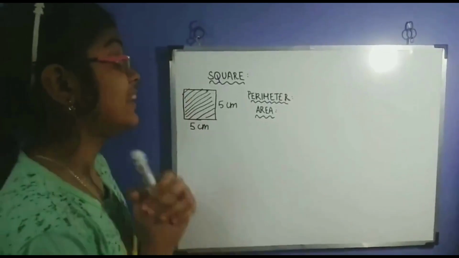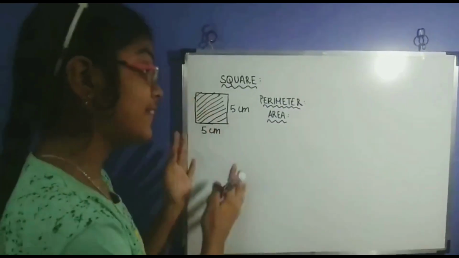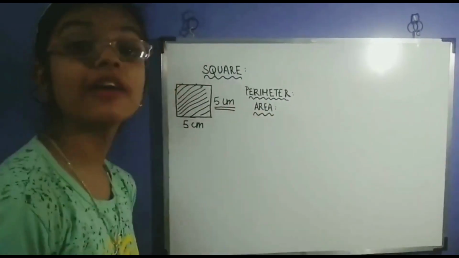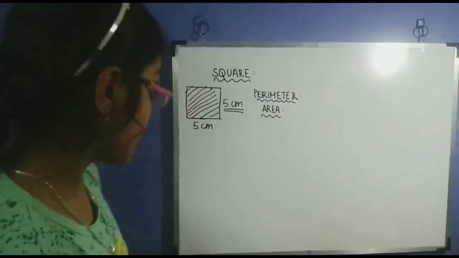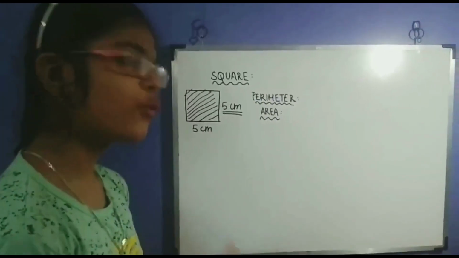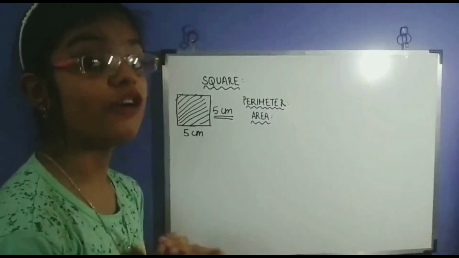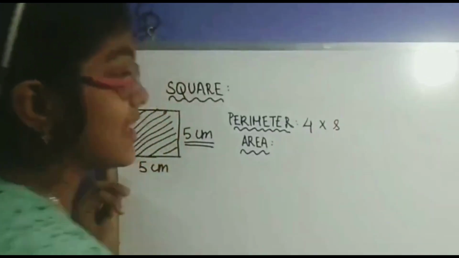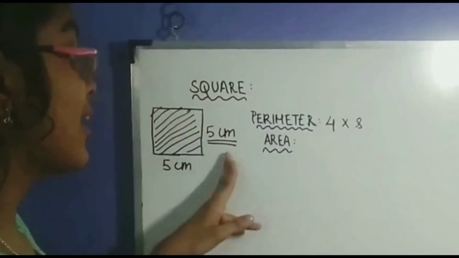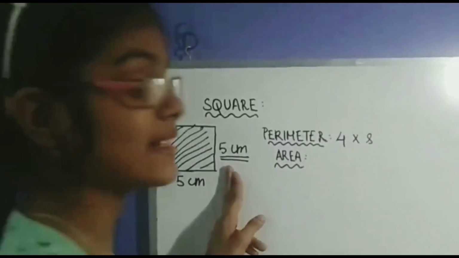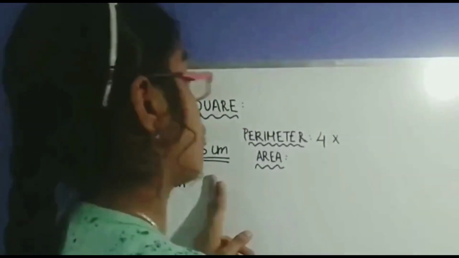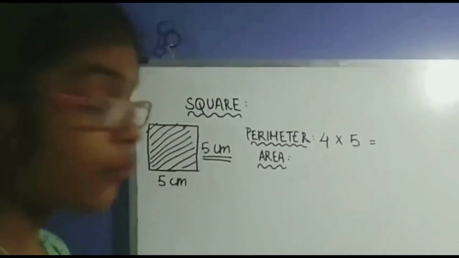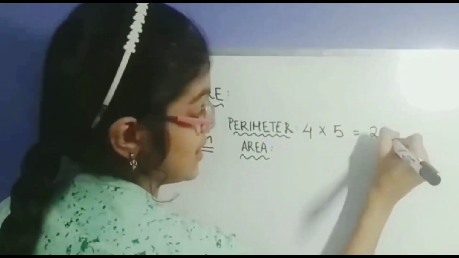Now, let's find the perimeter and area of this particular square, whose side is 5 centimeters. So first, let's find the perimeter. So, what was the formula to find the perimeter of a square? That's right, it was 4 times side. But now, instead of s, we can replace that with 5. So, 4 times 5 is 20.